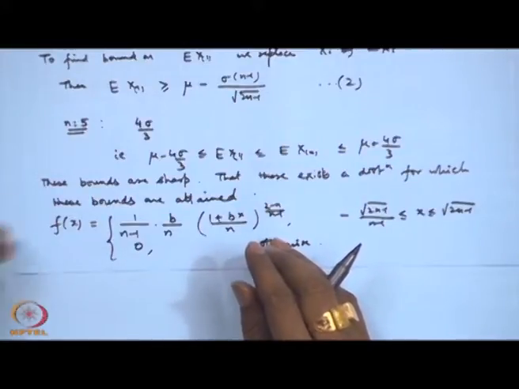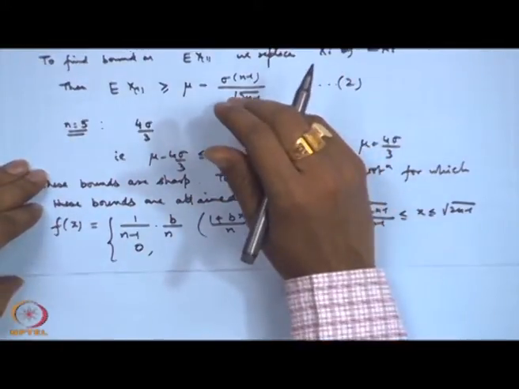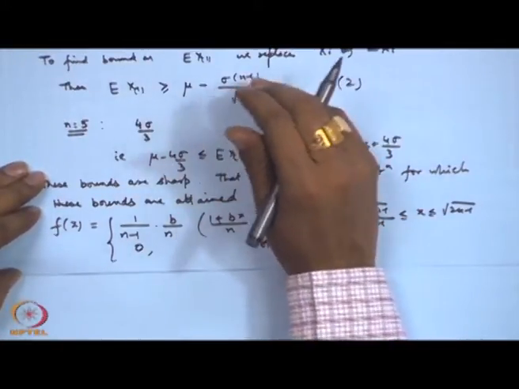Now, if the distribution is symmetric about 0, then that means mu is 0. In that case, there is a further improvement over the bound. Let me give it here.